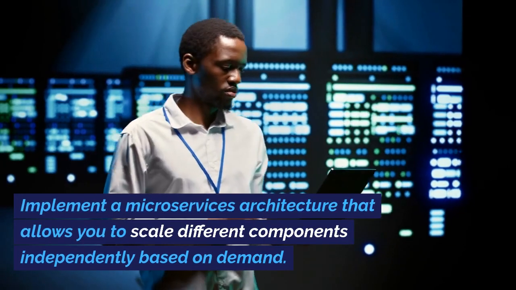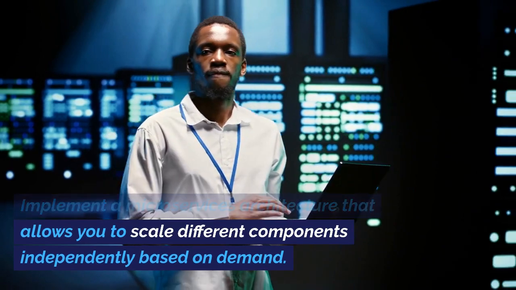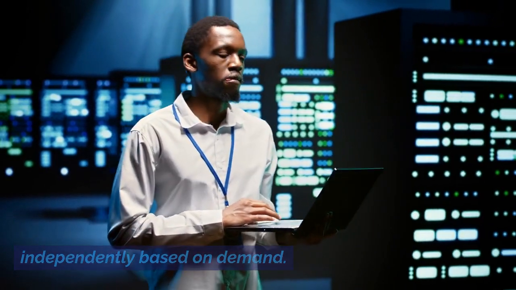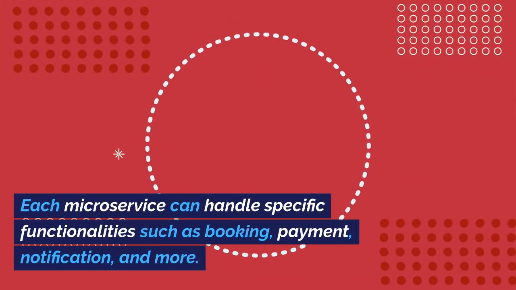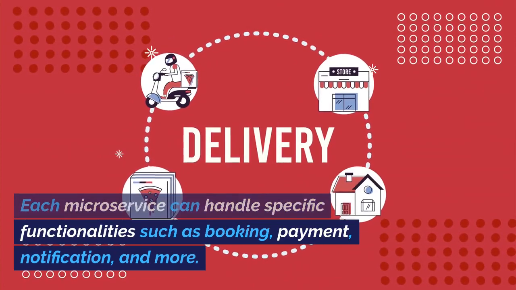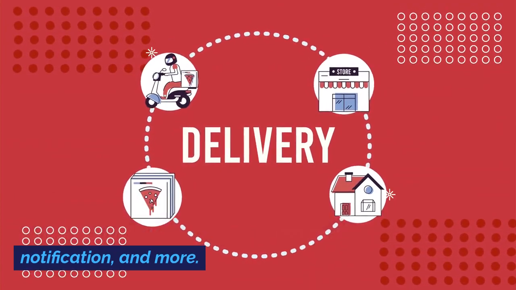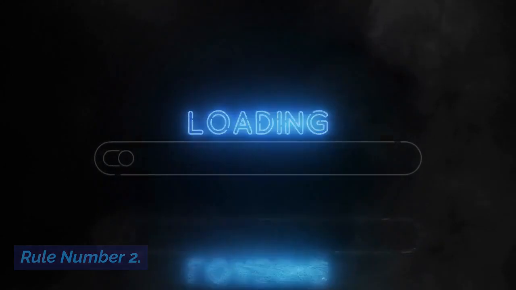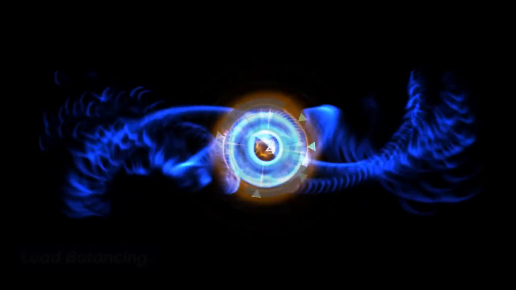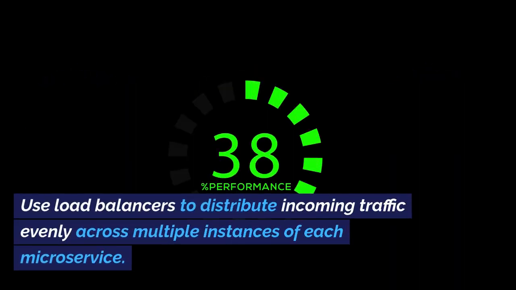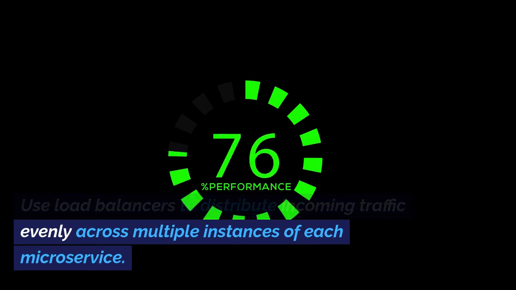Rule number 1. Distributed architecture. Implement a microservices architecture that allows you to scale different components independently based on demand. Each microservice can handle specific functionalities such as booking, payment, notification, and more. Rule number 2. Load balancing. Use load balancers to distribute incoming traffic evenly across multiple instances of each microservice.